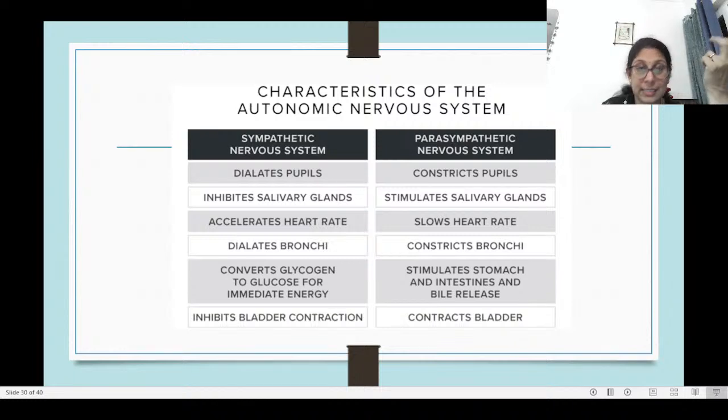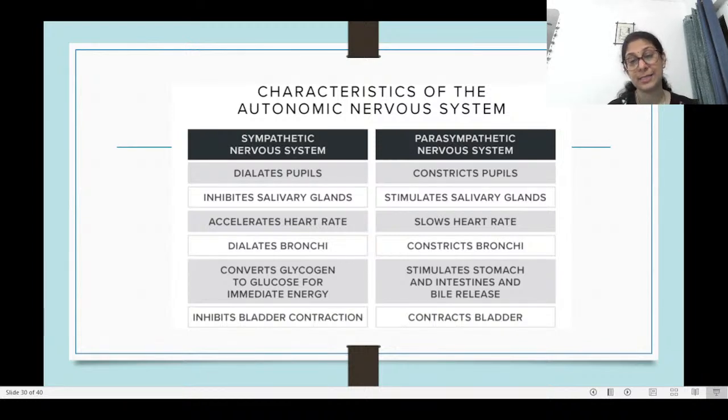The heart rate gets accelerated during an emergency. We've all experienced that. And in the parasympathetic nervous system, when we're doing, say, meditation or something, the heart rate slows down. The bronchi get dilated in case of sympathetic; they get constricted in case of parasympathetic. The glycogen in the body is converted to glucose so that we can get immediate energy during the emergency situation.